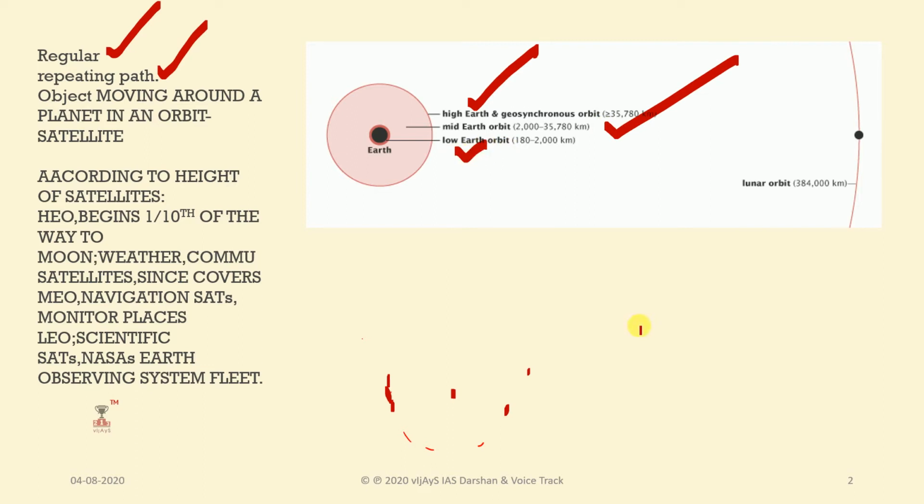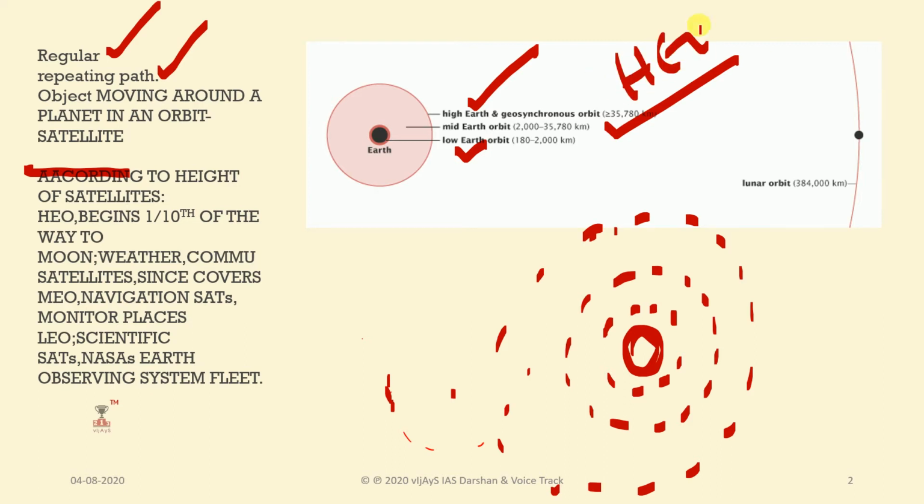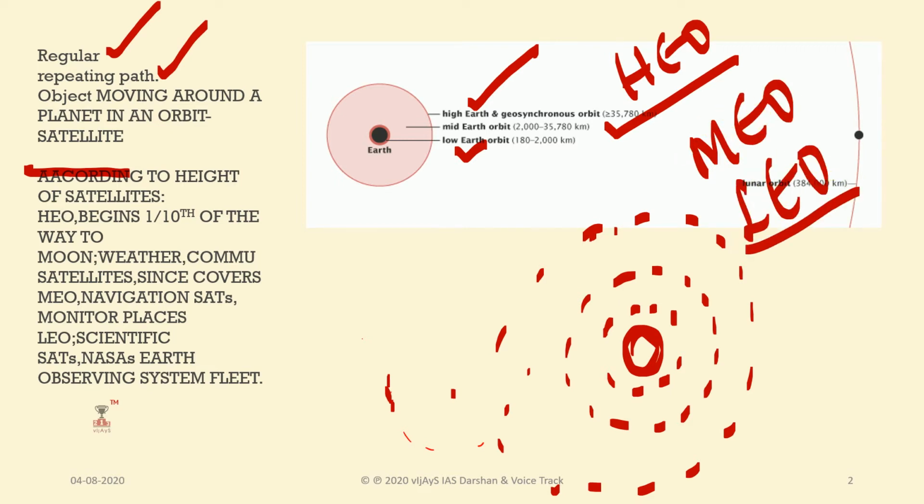One orbit is near to the earth, another is a little far from the earth, and one is very far. According to the height of satellites, there are three types. HEO means high earth orbit, MEO is mid earth orbit, and LEO is low earth orbit.